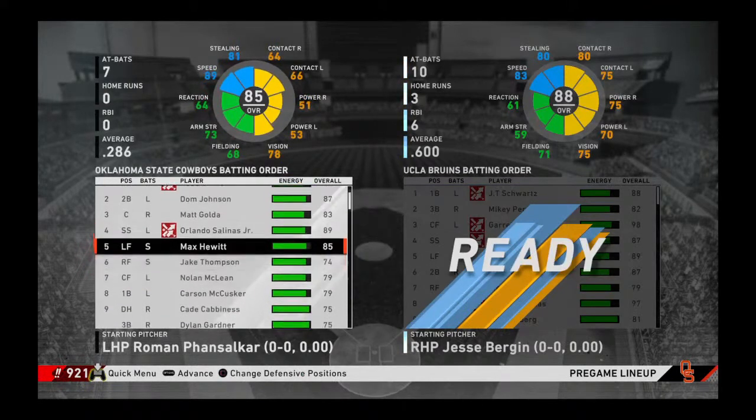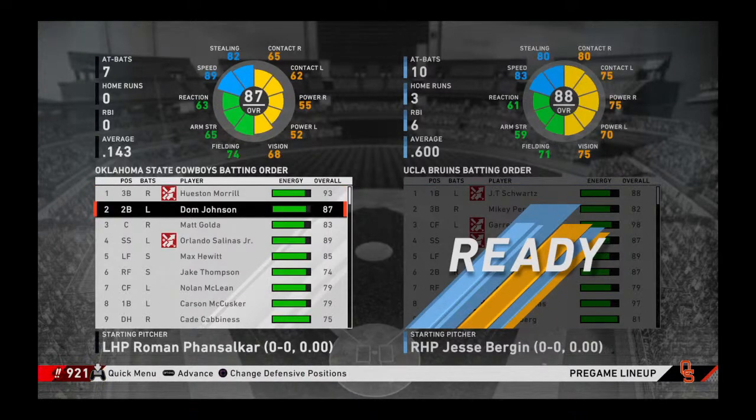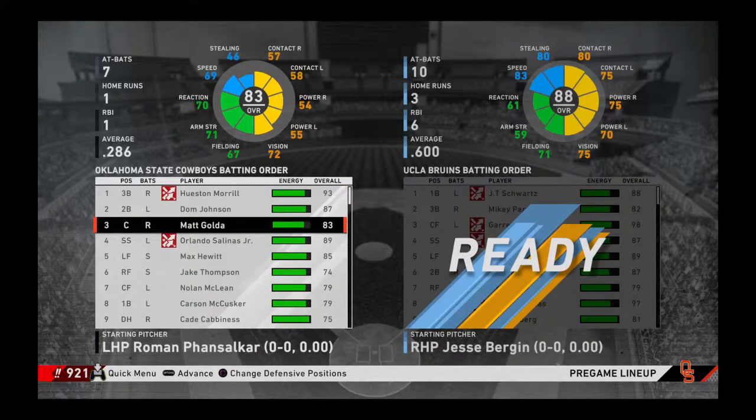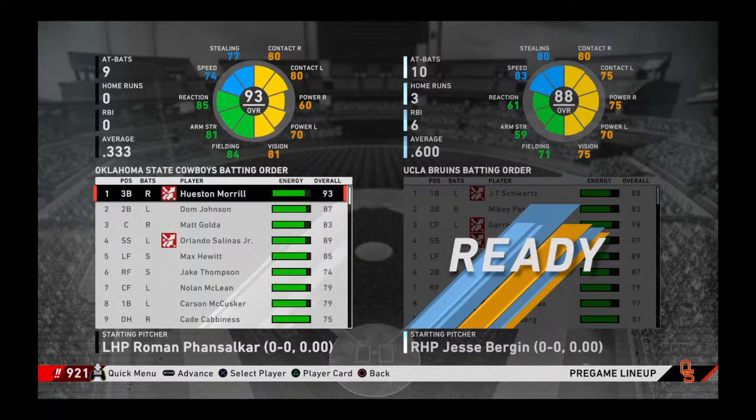Alright, there you go. There's the lineup for the Cowboys today. We have Houston Morrill leading off, then Dom Johnson batting second, Matt Goldup batting first and playing third base.